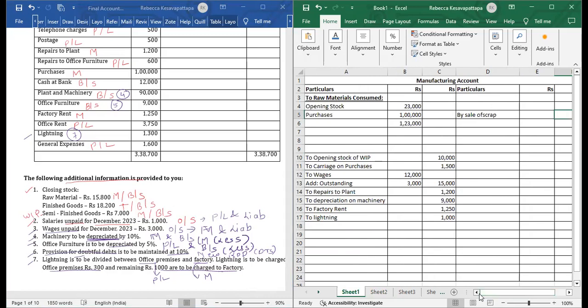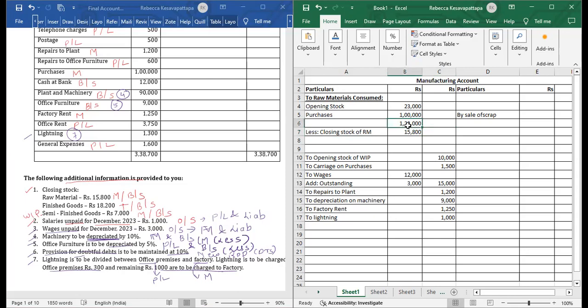It's a closing stock. Whatever given in adjustments is closing stock. In trial balance, it was opening stock. Raw material, here we have written opening stock of raw material. So now where we are going to write closing stock is below this. We will write for raw material less closing stock of raw material, 15,800.